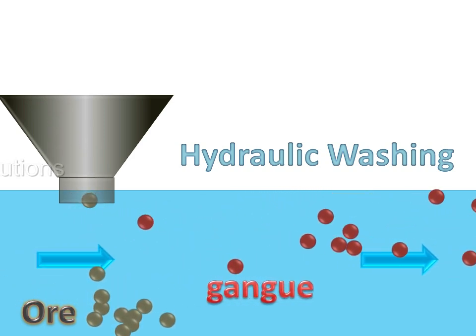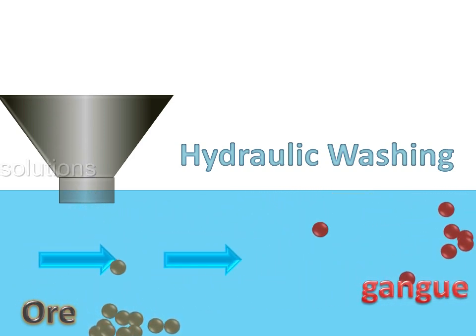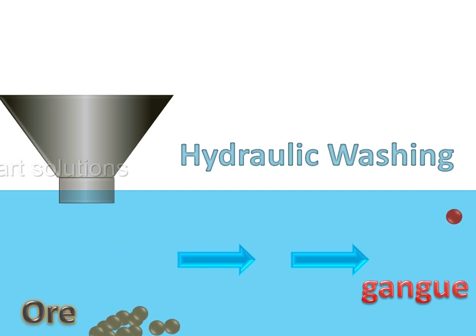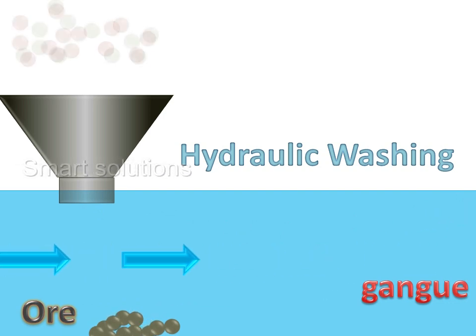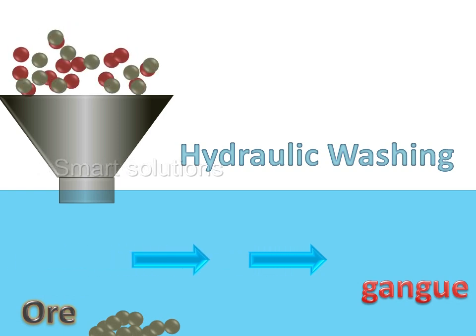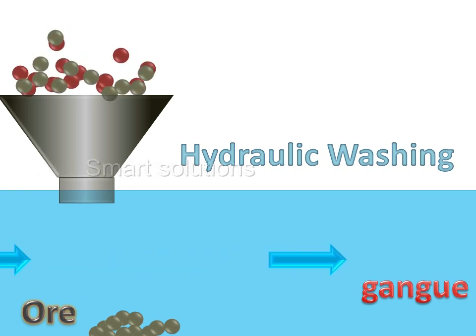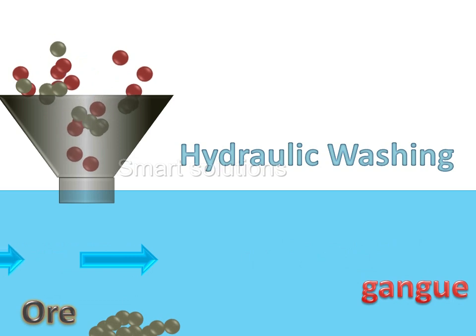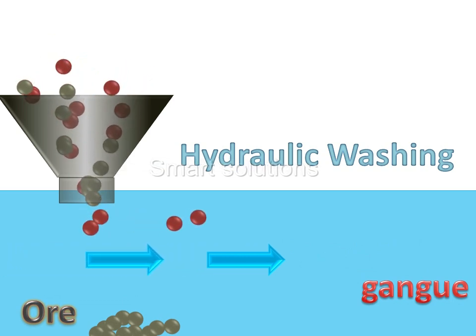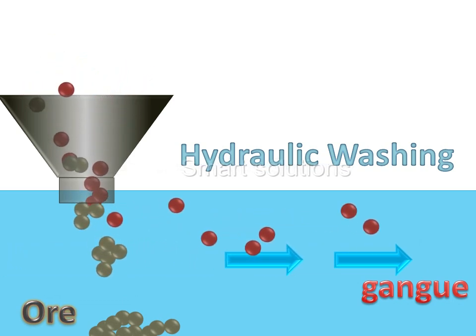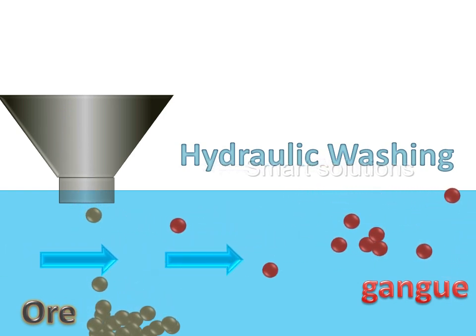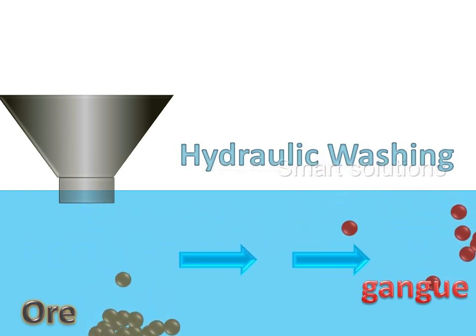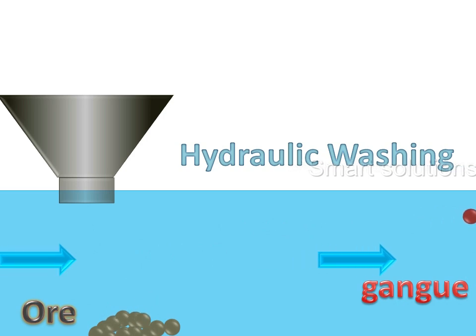And they settle down at the bottom due to gravitational force. And the lighter gangue particles are washed away by running water. By this hydraulic washing, ore particles are separated from the gangue particles.